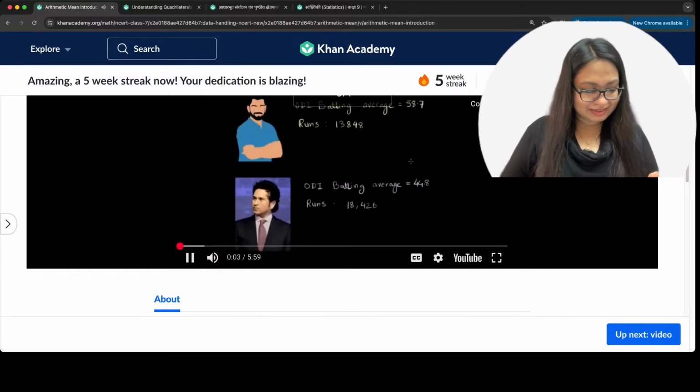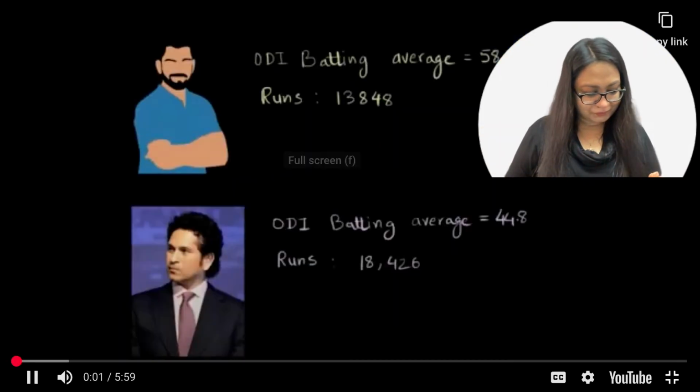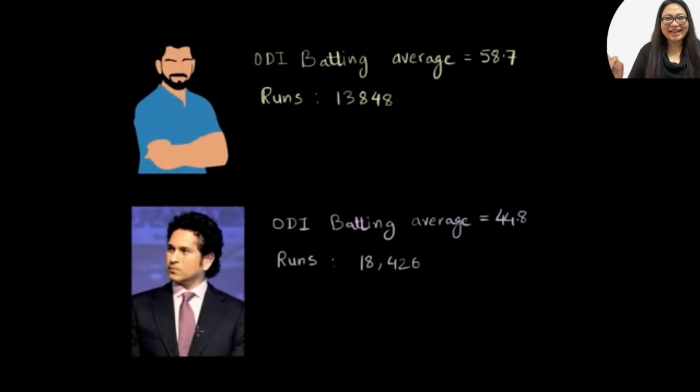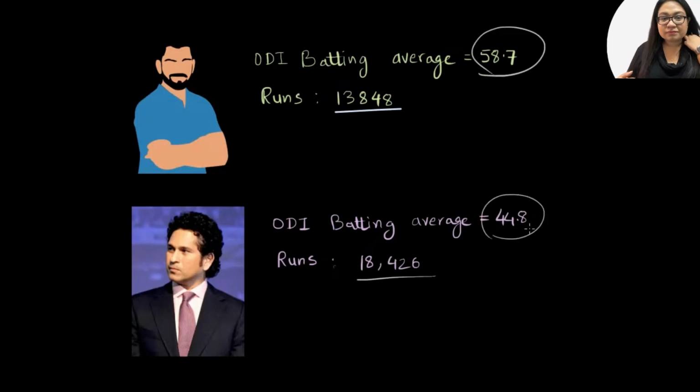I'd like to discuss a very relevant thing with you. So there is often a debate whether Virat Kohli is better or Sachin Tendulkar is better. The image of Sachin Tendulkar has been taken from Creative Commons License 3.0 and Virat Kohli's image is from Pixabay. Usually people say that Virat has scored 13,848 runs, but Sachin has scored 18,426 runs. But then people often argue that the batting average, or the mean of all the scores by Virat, which also means the number of runs he scores per innings, is 58.7, whereas for Sachin it is 44.8.